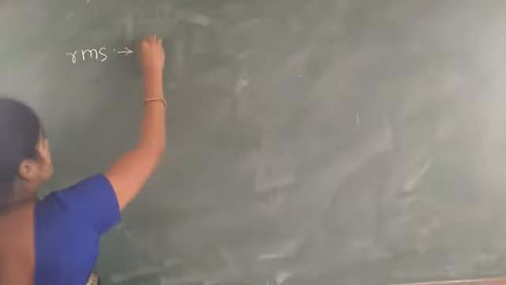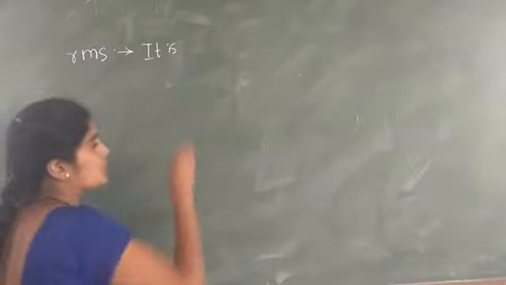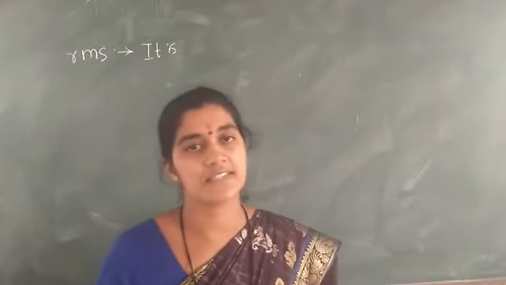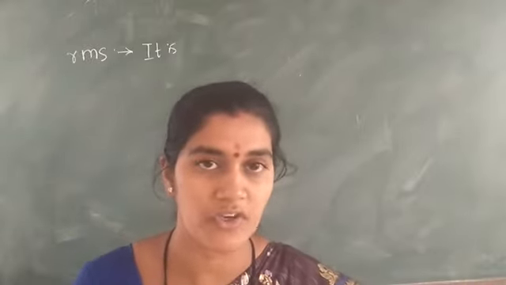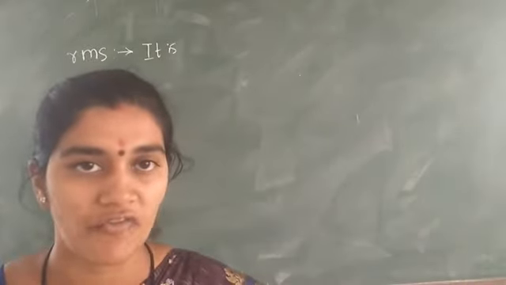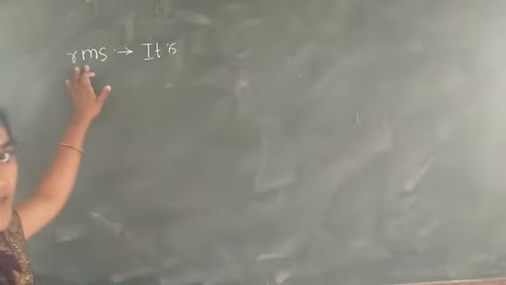Now next, RMS. It is the square root of the mean of the square of the velocity of the individual molecules of a gas, and it is called the RMS value.